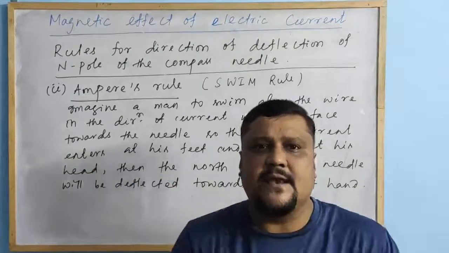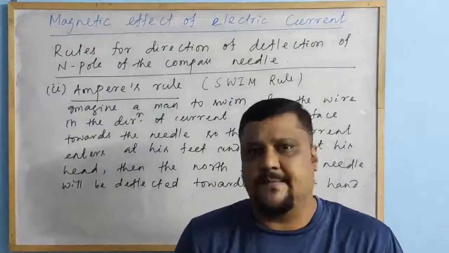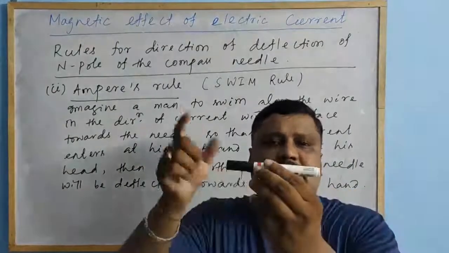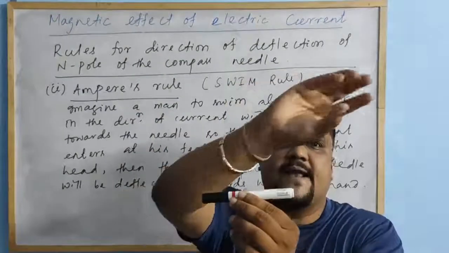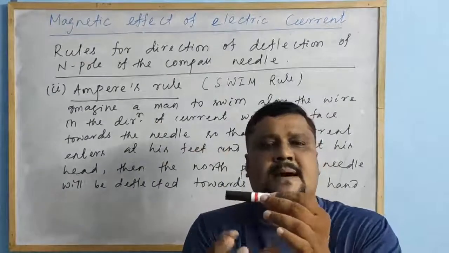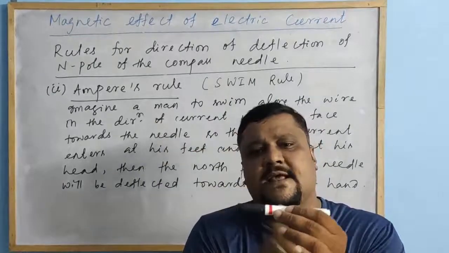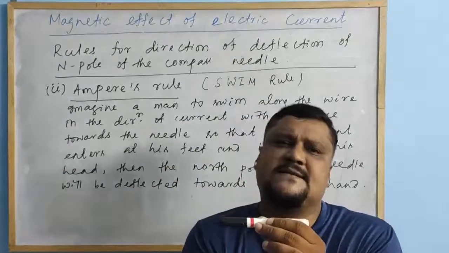They are interlinked, shown by a simple experiment known as Oersted's experiment. A conductor is connected to a battery and a key. When the current flows through the conductor, the compass needle shows deflection. If the key is open and there is no current, the compass needle does not show any deflection.